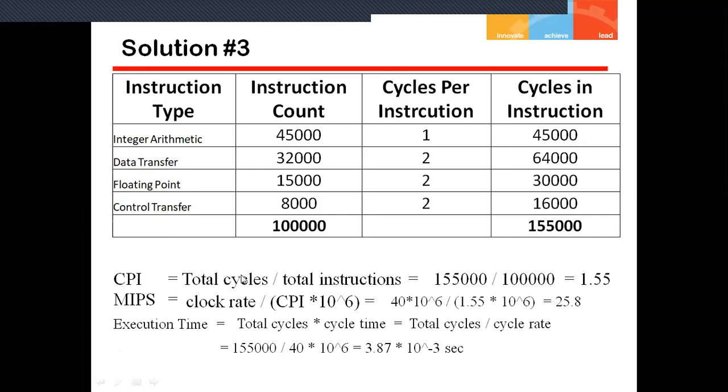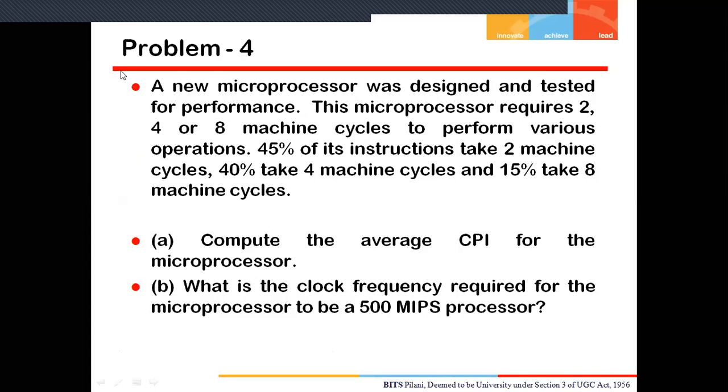For your practice, I have considered another problem, question number 4. This says a new microprocessor was designed and tested for performance. This microprocessor requires 2, 4, or 8 machine cycles, or clock cycles, to perform various operations. 45% of instructions take 2 machine cycles, 40% take 4 machine cycles, and 15% take 8 machine cycles. Now I have to calculate the average CPI for the microprocessor.